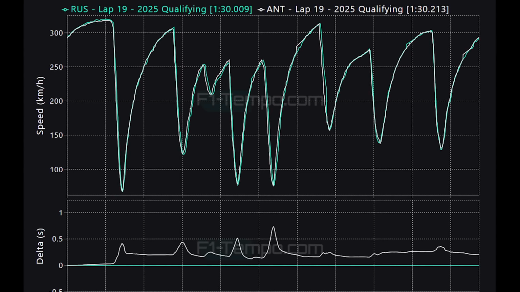Let's now compare the times of the two drivers though, to see where the differences were between them. And when you look at these two laps, the main area is on the brakes. It looks like Antonelli is not braking quite as late as George Russell. He is looking at getting a better exit though, and he does tend to do that. But Antonelli is still leaving a little bit of time on the table in the braking zones. This is pretty much still to be expected, as he is a very young rookie against George Russell. But honestly, other than that, he is definitely closer this weekend, and Mercedes will be feeling confident that they can potentially get both drivers on the podium.